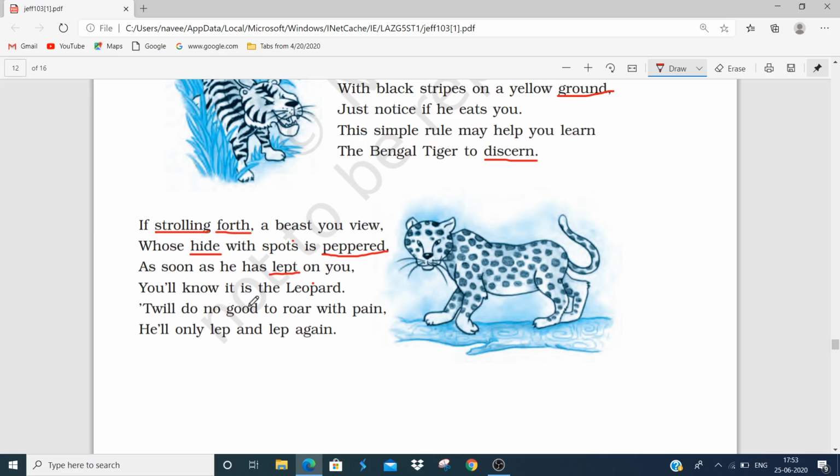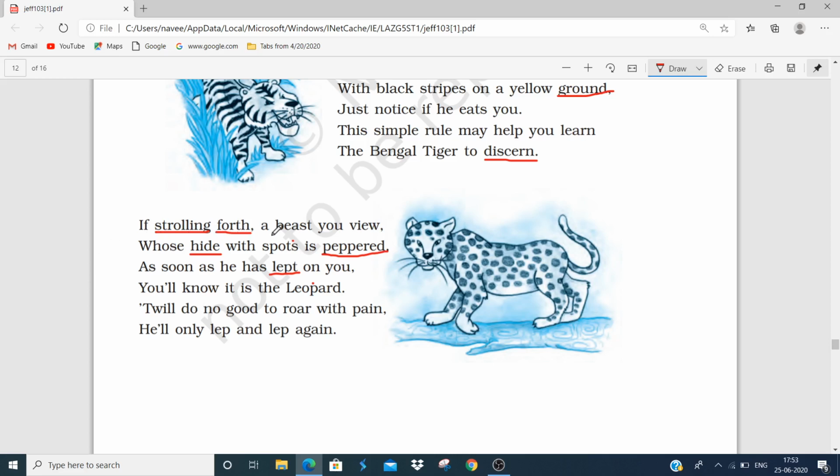It will do no good to roar with pain, he will only leap and leap again. Moreover, she adds that if you cry out in pain, it is not going to be of any use, as it will keep on jumping on you. So, in this stanza, the poet has explained the characteristics of a leopard.